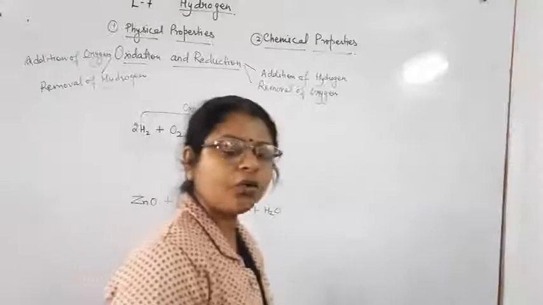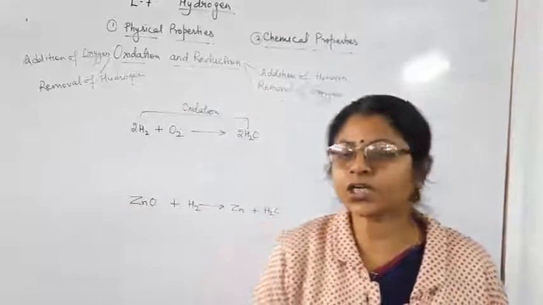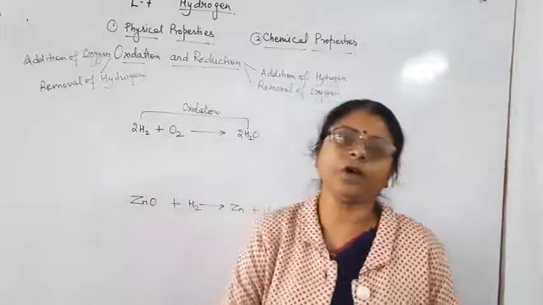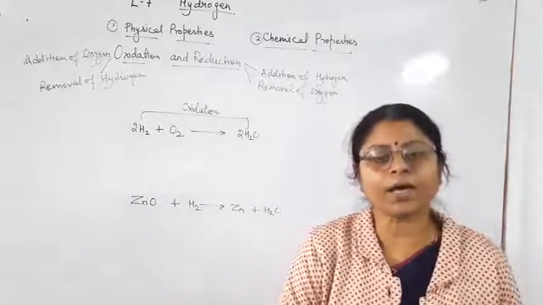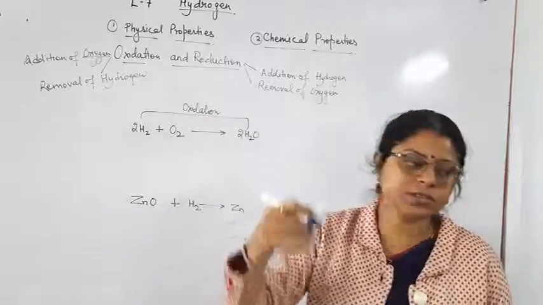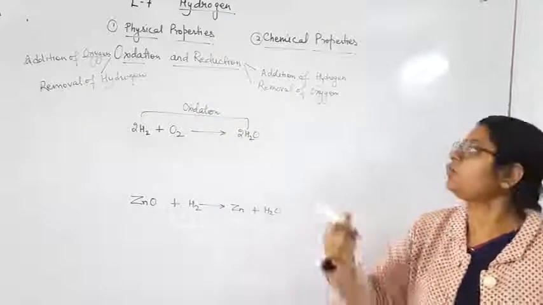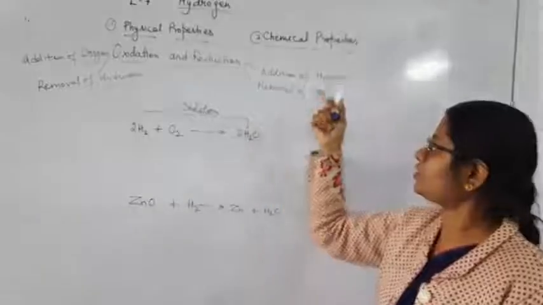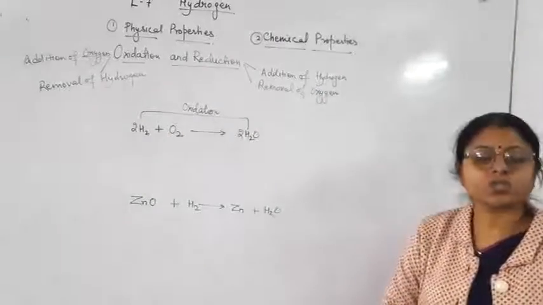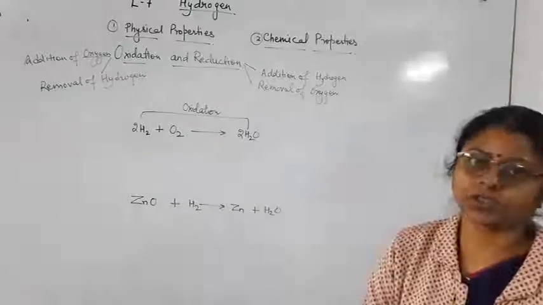So what do you mean by oxidation? Oxidation is the addition of oxygen or removal of hydrogen. What do you mean by reduction? The process of addition of hydrogen or removal of oxygen is known as reduction.